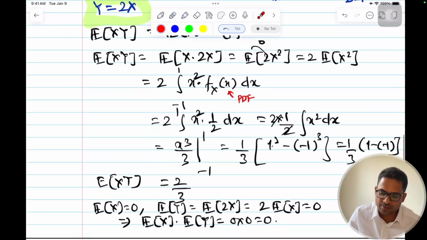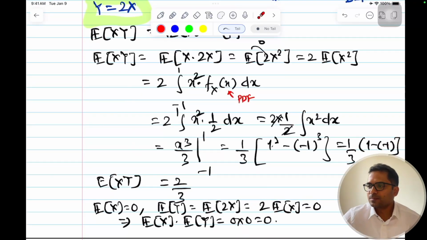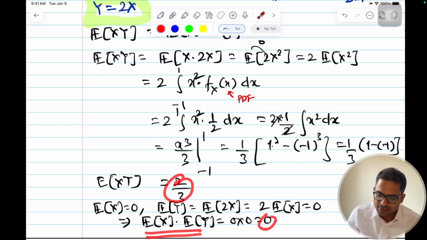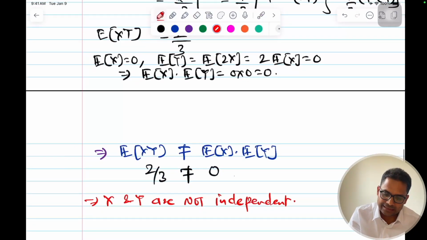But we have proved this mathematically also, that using their expected value, if they are not equal, this means that they are not independent. But there's one more thing, so there's a note.